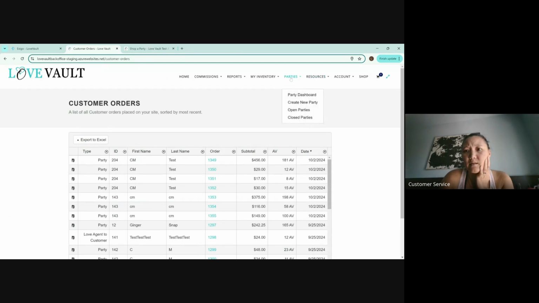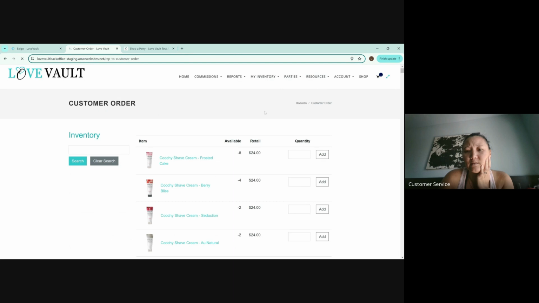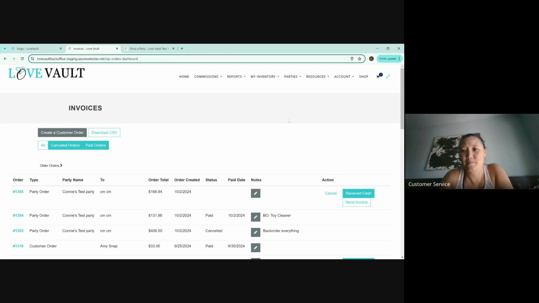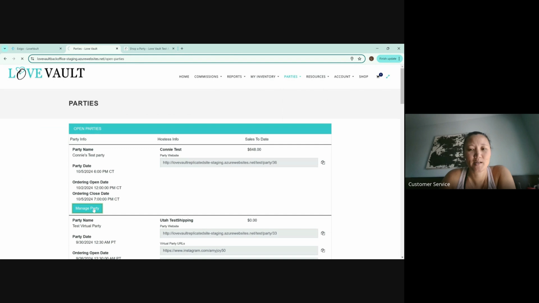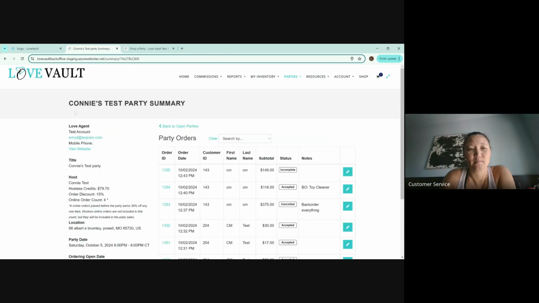Where is it at? Oh, well, that's just not there. Should be under business. There it is. Okay. I was like, where? Apparently, I did not hit receive cash. That's why it did not come up. So we're going to hit receive cash. My bad. Okay, so now we actually received the cash. So now let's go back to your open parties. Go to manage parties. And then now it should work.